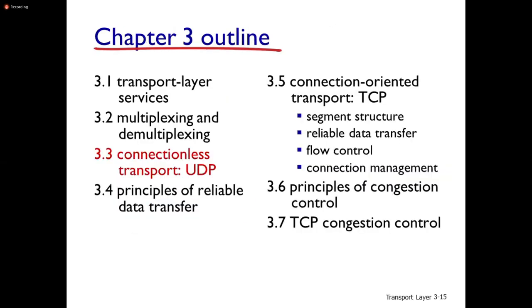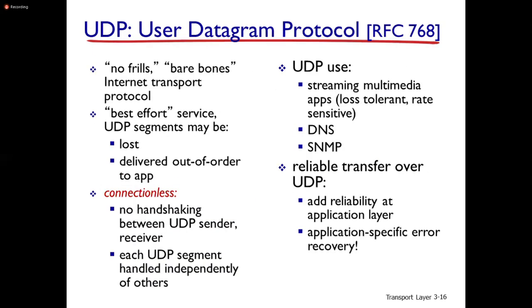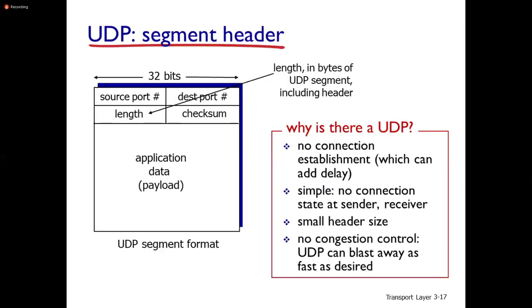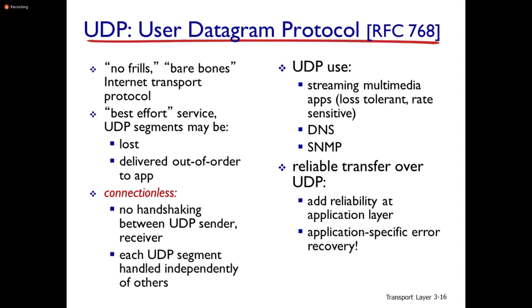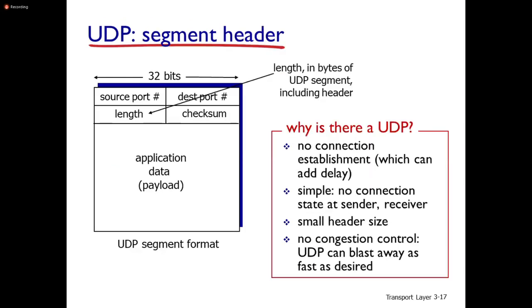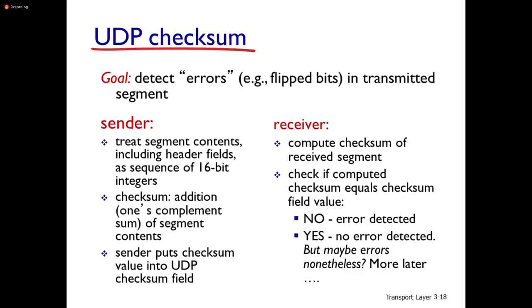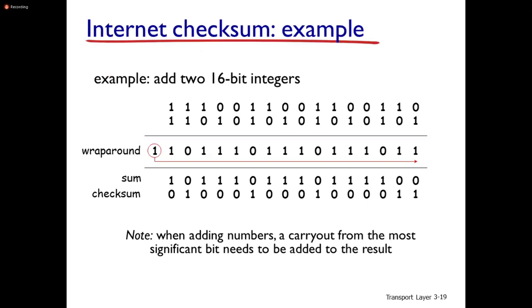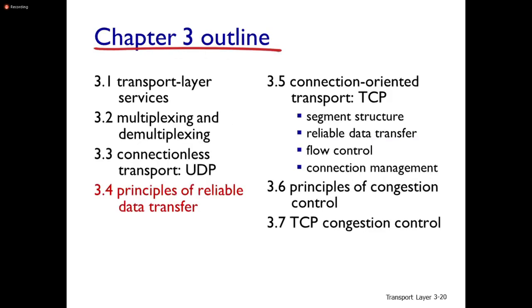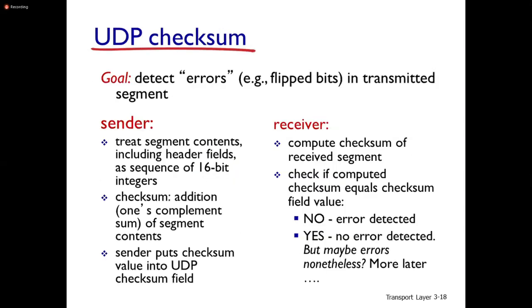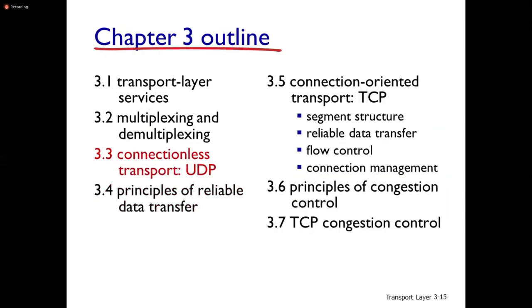The next one is connectionless transport. We will see this connectionless thing in our next class. This we have seen already: source port, destination port, length, checksum. What is checksum? Checksum example. Then we will go to principles of reliable data transfer. Let us look at this datagram.